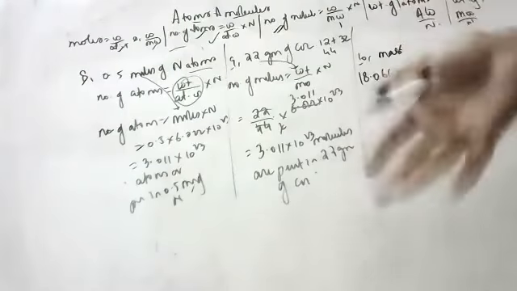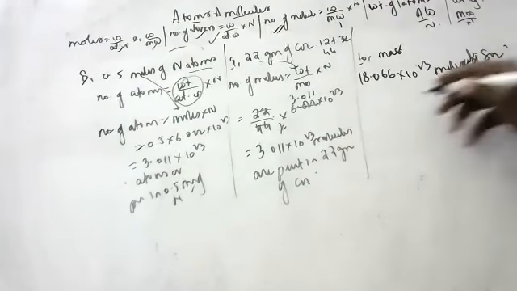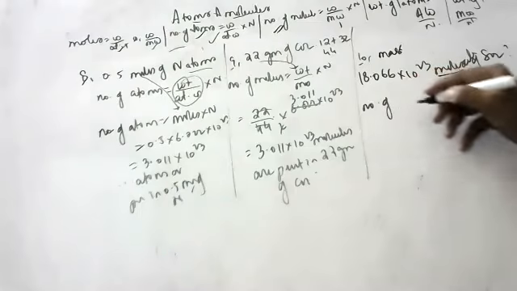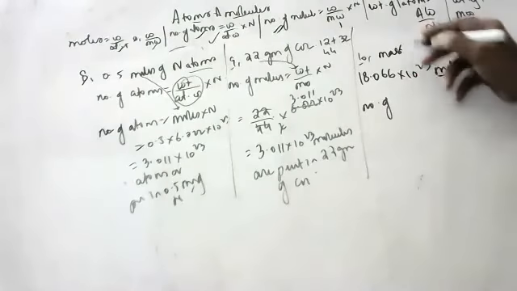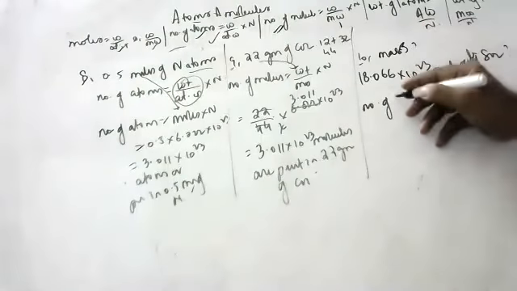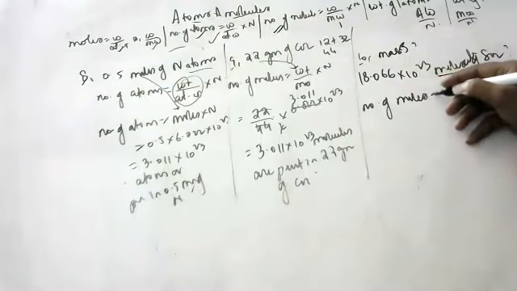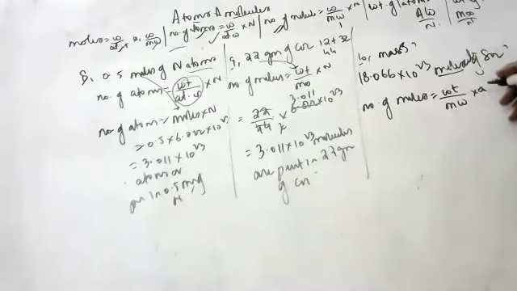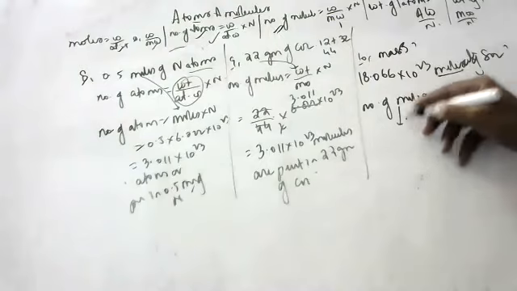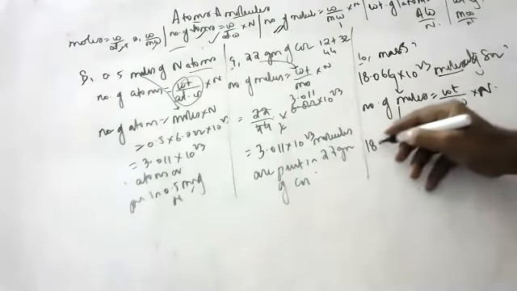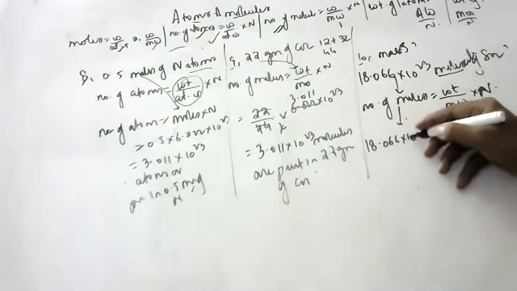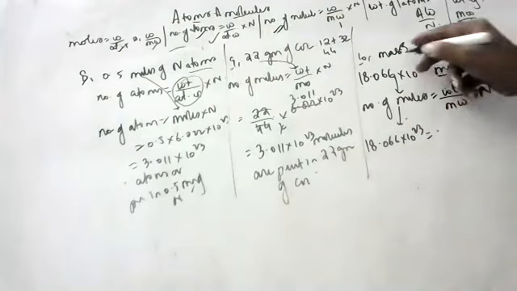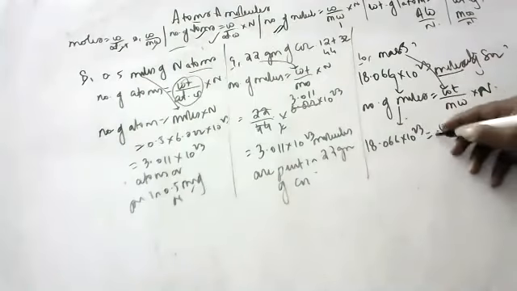Okay, tell me. Number of molecules is equal to weight by molecular weight into Avogadro number. Number of molecules, how much did they give? They gave 18.066 into 10 to the power 23. That is equal to the weight, which is what they are asking.